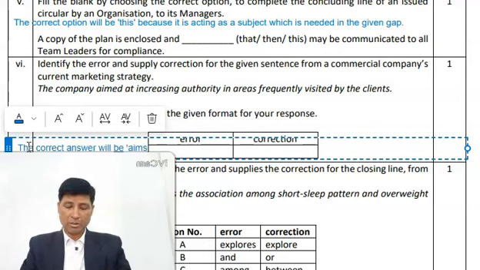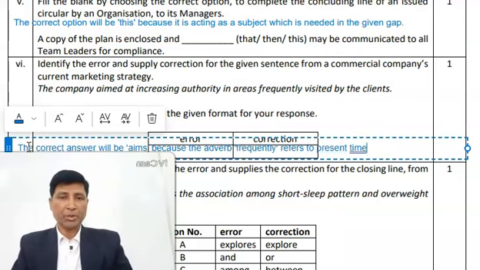aimed, because the adverb frequently refers to present time. So I have written the explanation, but let me explain you also.